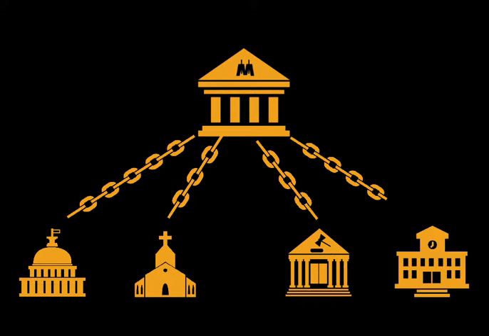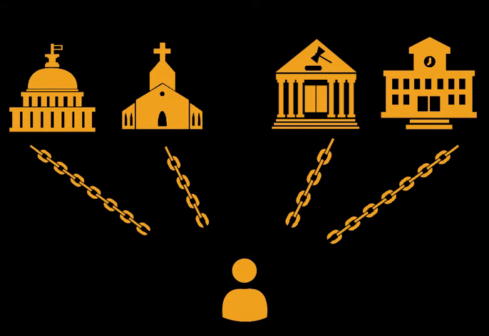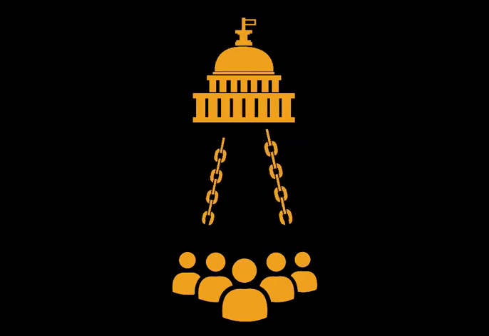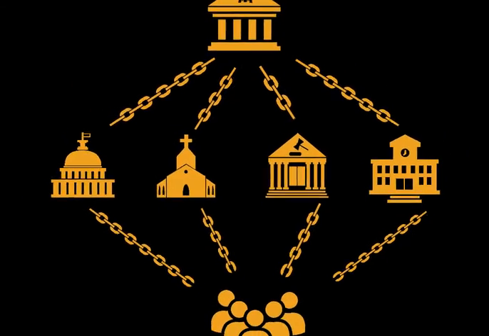Society is comprised of a series of institutions that regulate and control the citizens, such as government, religious, legal and educational institutions. These are controlled by the monetary system.